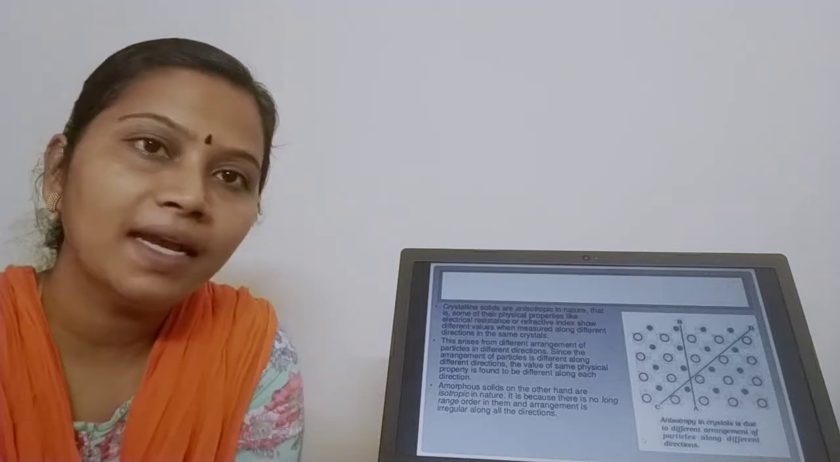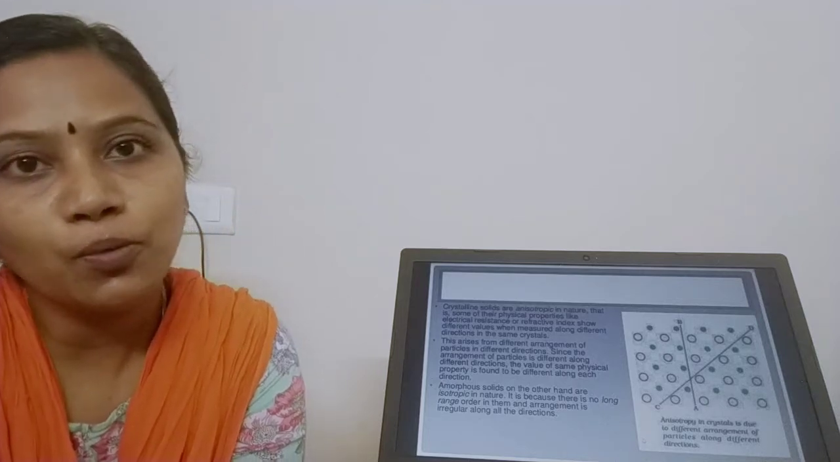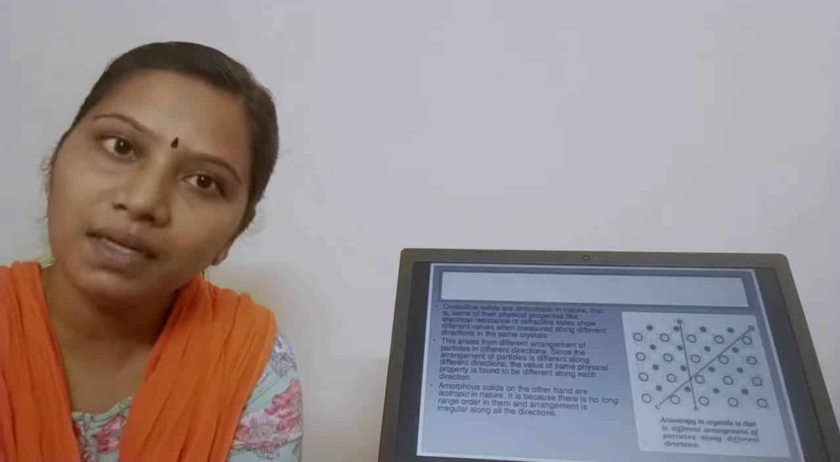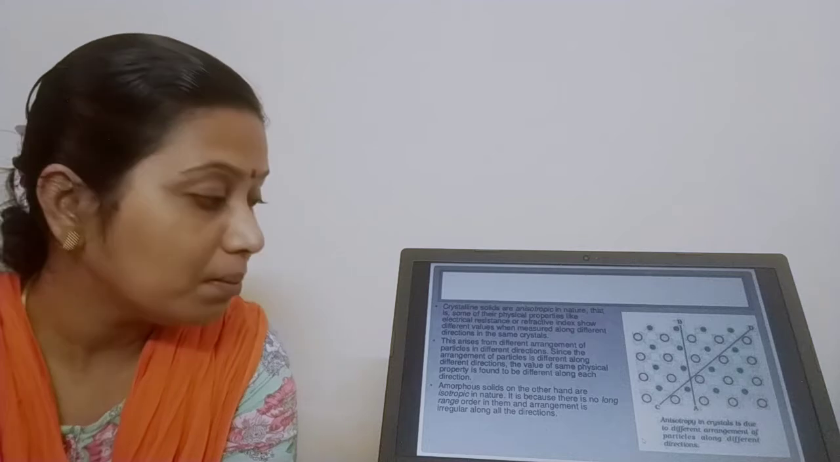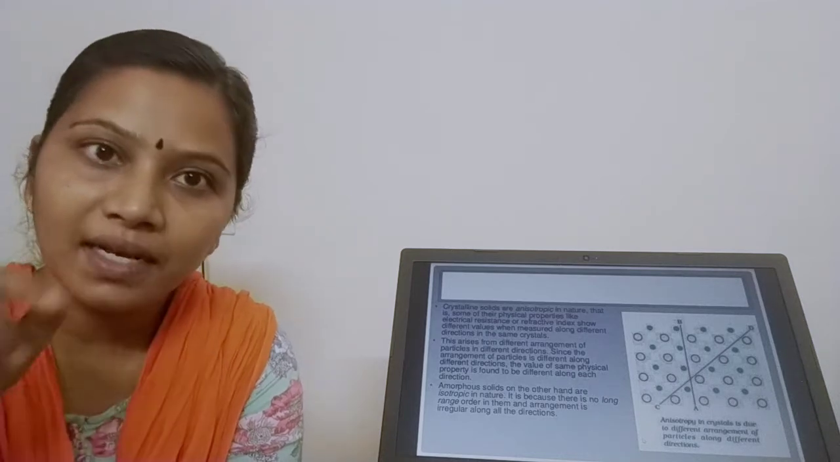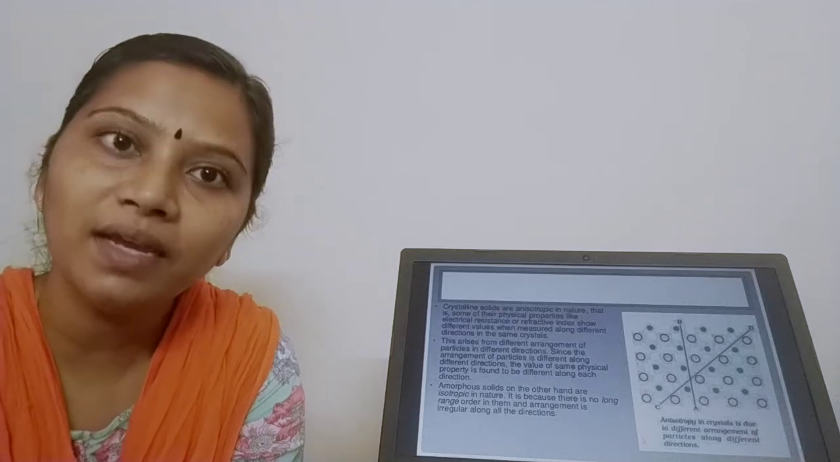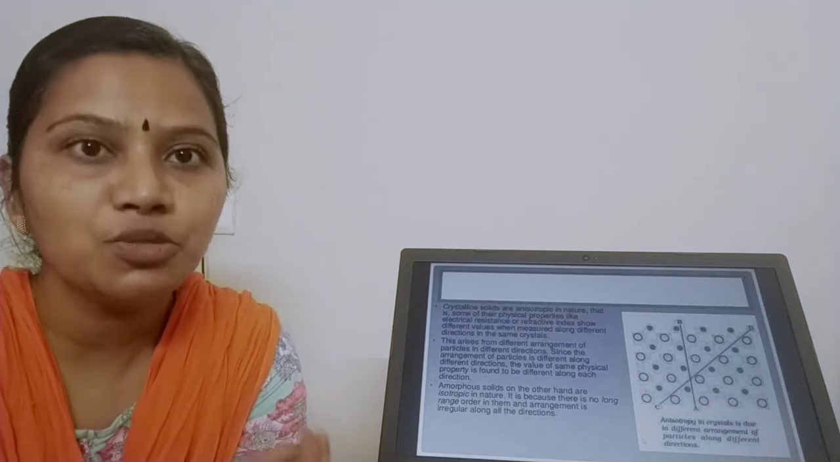So on the other hand, how about amorphous solids? It should be the opposite, right? So they are isotropic in nature. Now tell the definition. Amorphous solids are isotropic in nature means when you read a physical property like resistance and refractive index in different directions of the same crystal, you are getting the same value. Why are you getting the same value? Because the arrangement is the same.